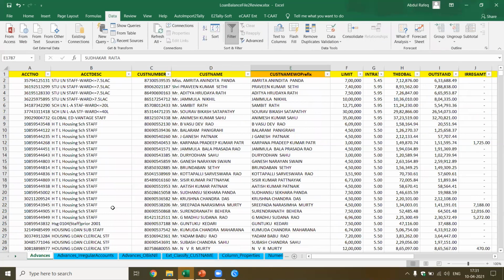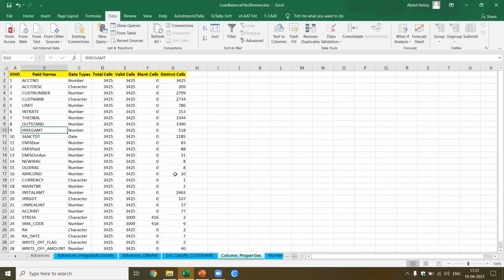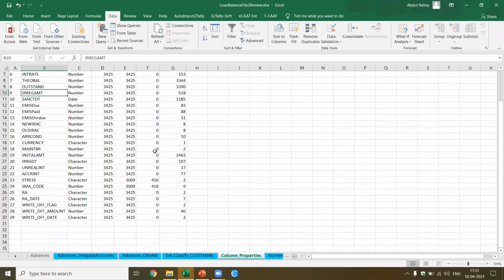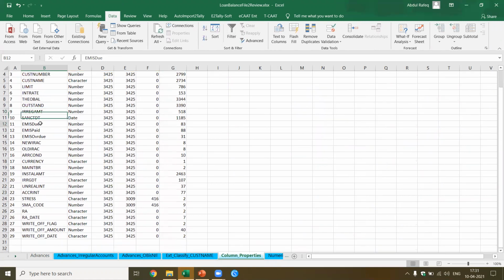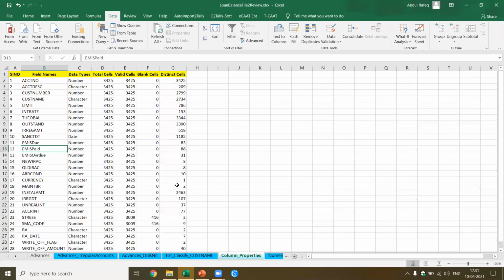Let's do a quick analysis. I'm taking more time, but I just want you to get an idea. This is what I was telling you, that in the case of data analytics, how it becomes just one simple function. I have not even performed the function. I'm showing you the result. I'll show you how simple it is to perform the function. So you got the EMIs due, EMIs paid. I can go and extract all this based on this particular list. Here, if you see currency, there's only one field, so this field doesn't have any value for me. I can remove installment amount. There are two fields which are logical.